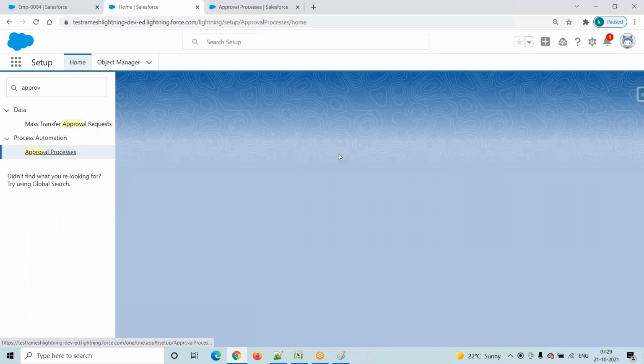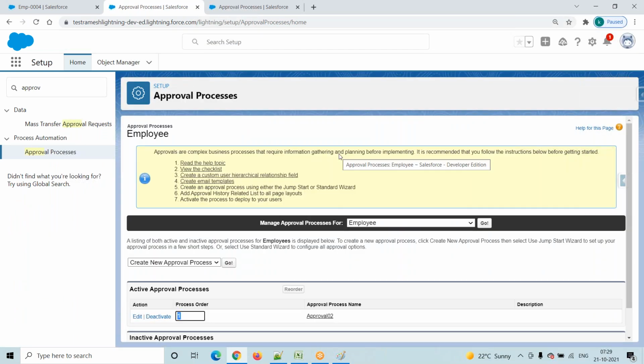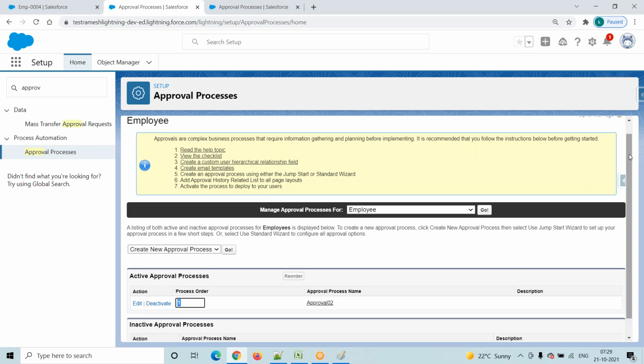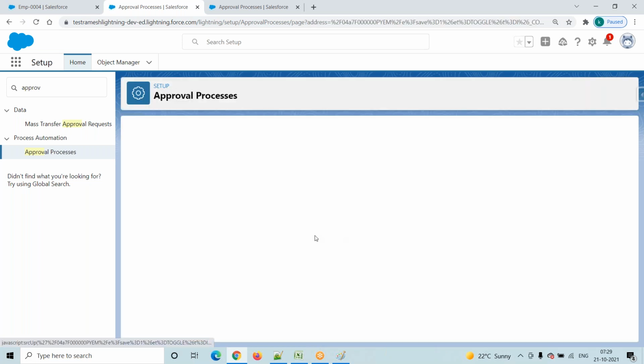Whenever I get a requirement, you have to create the approval process. They will mention the approver. Assume that Shiva is the approver. Shiva is nothing but my Salesforce user only, right? Forget about the role. Here the approver Shiva is nothing but one Salesforce user. The system automatically shows that particular user.